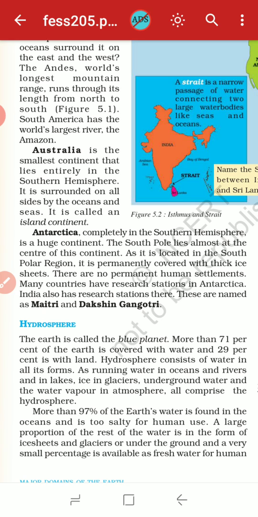A large proportion of the rest of the water is in the form of ice sheets and glaciers or under the ground, and a very small percentage is available as fresh water for human beings. Today's study shows that only 0.03% of potable water, or drinking water, is present on the earth's surface for drinking purposes.